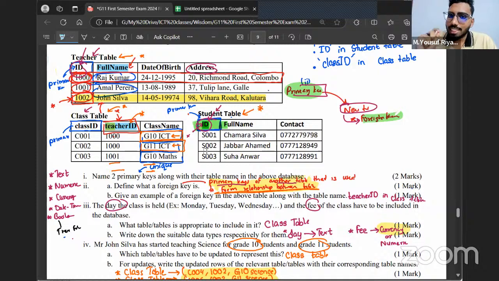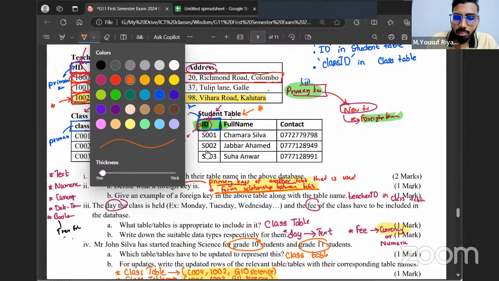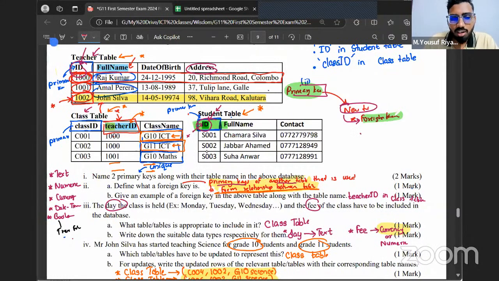Now let's say the teacher came and told, hey, I have changed my name. This is my new name. In how many tables do I go and make the changes? Yes, in two tables I go and make the changes. Let's say Raj Kumar came and told me I have changed my name. Hereafter my name is, what do you call, give me a good name.